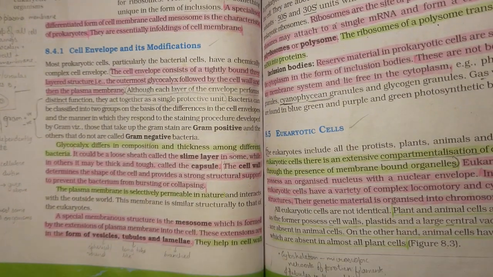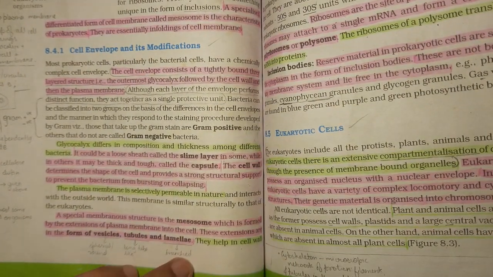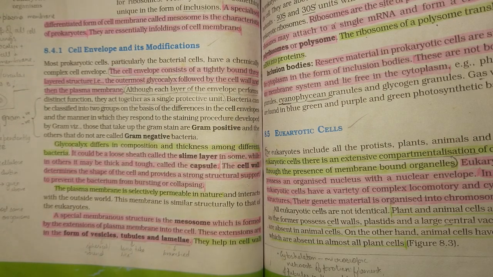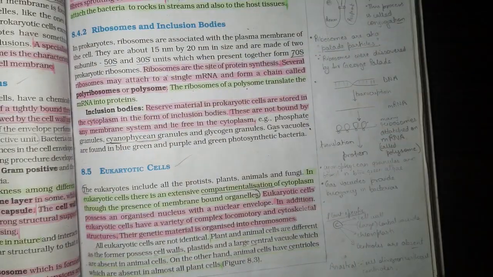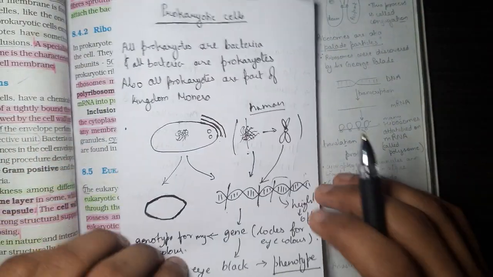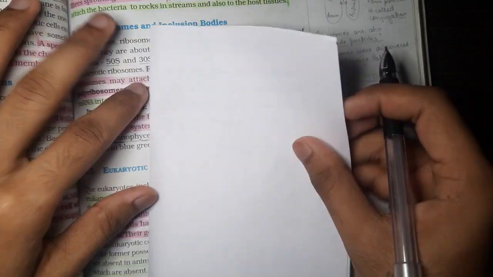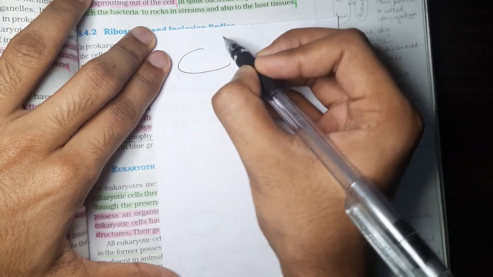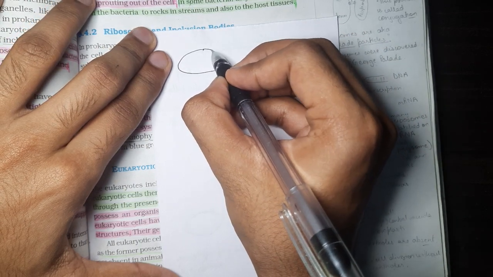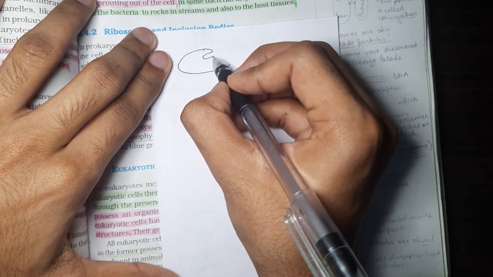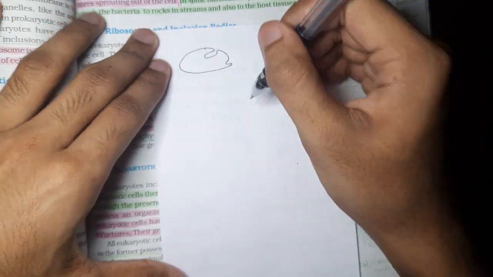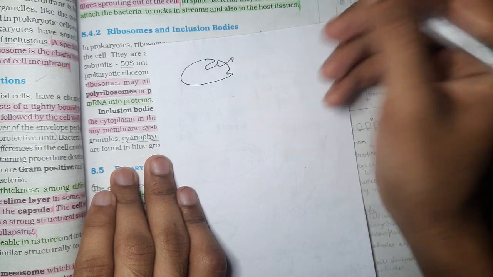Okay, so a special membranous structure is the mesosome, which is formed by the extensions of plasma membrane into the cell. So mesosomes are formed by the extension of plasma membrane into the cell. As I said, let's say that this is the cell, this is the cell membrane. If the cell membrane is infolding into the cell, do you get it? Those are infoldings into the cell. Then these structures are called mesosomes.